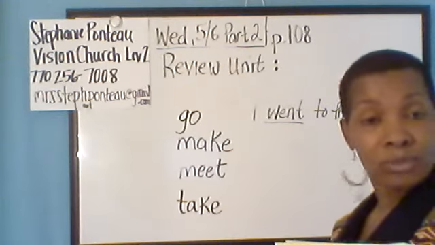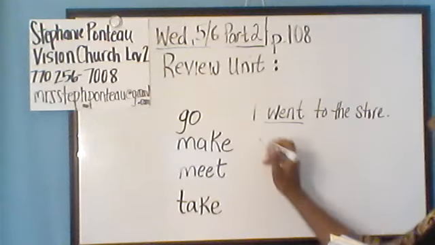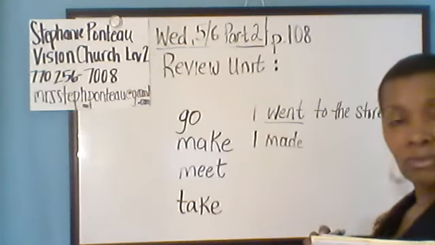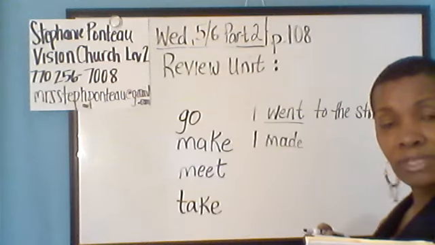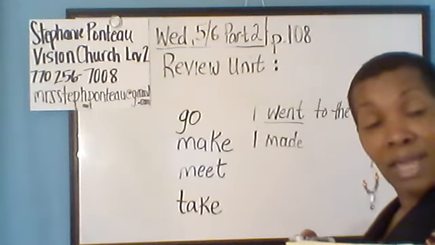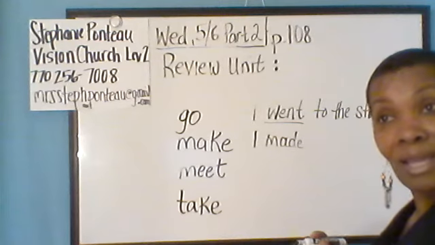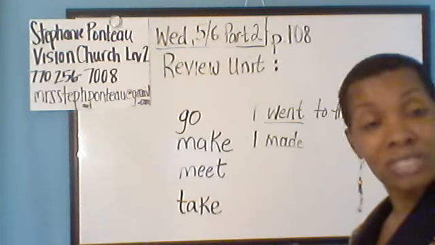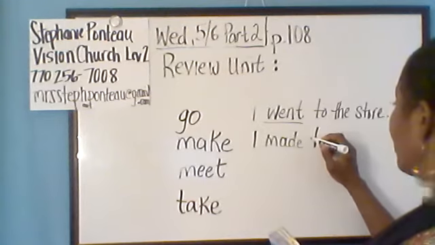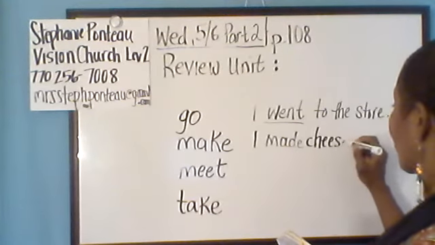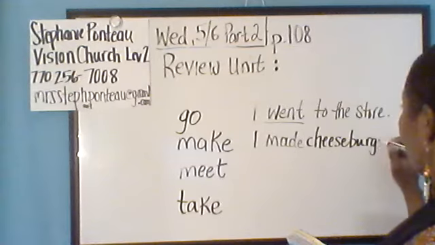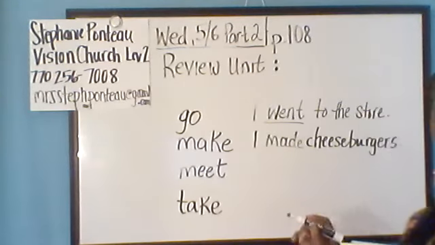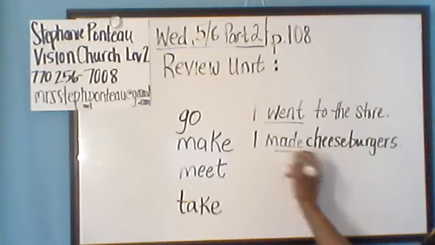What did you make for dinner yesterday? I made, what did I make for dinner yesterday? Celia, what did I make for dinner yesterday? I can't remember what I made for dinner yesterday. I made cheeseburgers. That's right. So I made cheeseburgers. Okay, that's what I made for dinner. So past tense for make is made. Okay.